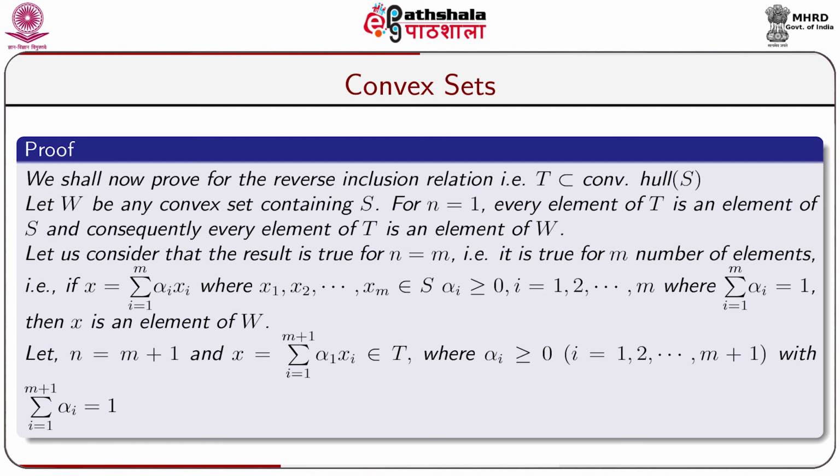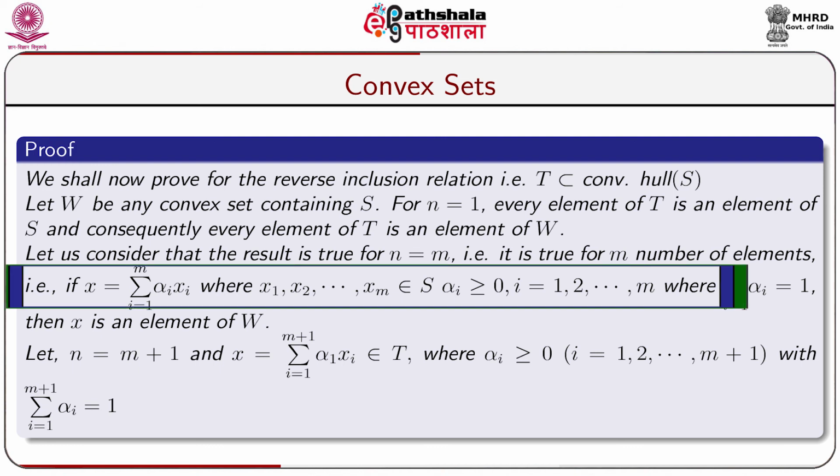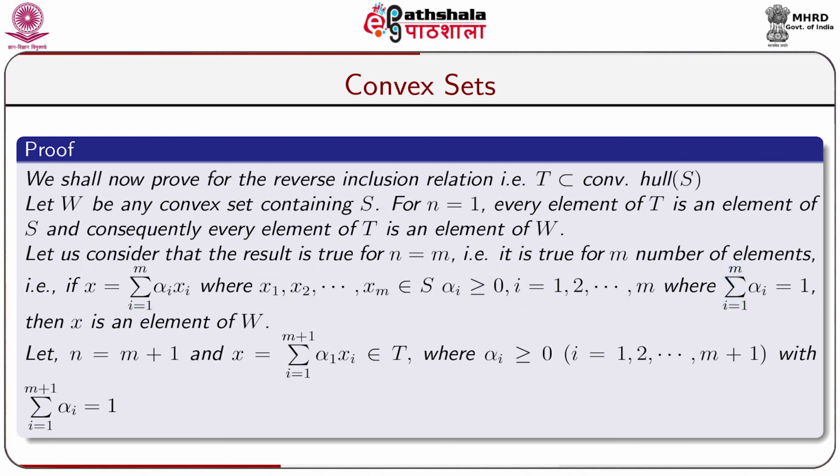Let us consider that the result is true for n equal to m, that is, it is true for m number of elements. That is, if x is equal to sigma i equal to 1 to m alpha i xi, where x1, x2, ..., xm belonging to capital S and alpha i greater than or equal to 0, where i equal to 1 up to m, with sigma i equal to 1 to m alpha i equal to 1, then x is an element of capital W.